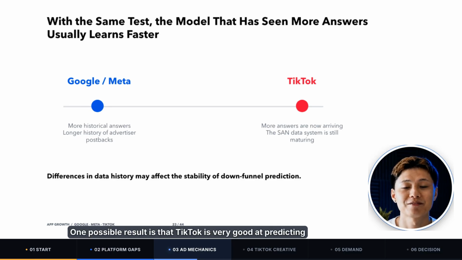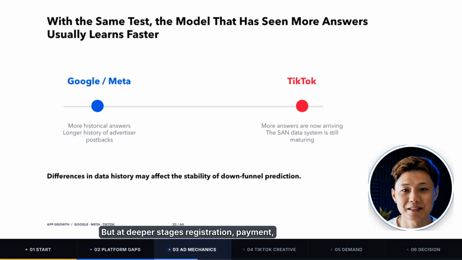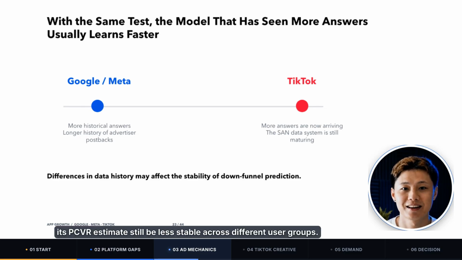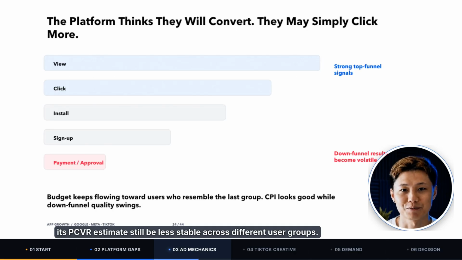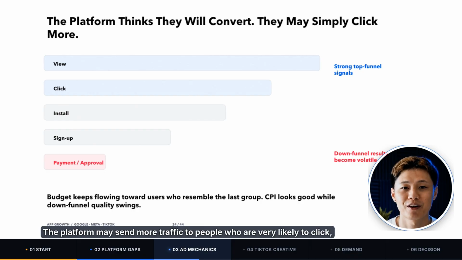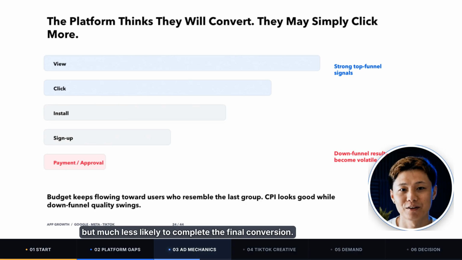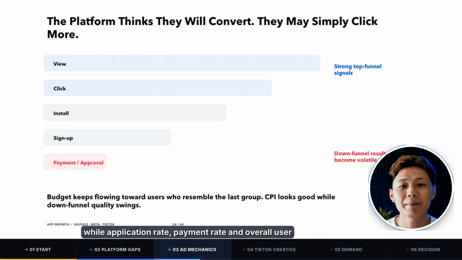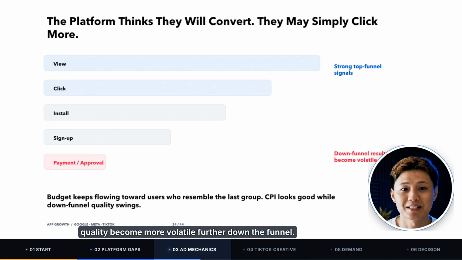One possible result is that TikTok is very good at predicting whether someone will watch a video to the end, like it, or click an ad. But at deeper stages, registration, payment, credit approval, or credit card application, its PCVR estimates may still be less stable across different user groups. When PCVR is not estimated accurately, ECPM can also become distorted. The platform may send more traffic to people who are very likely to click, but much less likely to complete the final conversion. That is why you may see CPI and registration costs look very good on TikTok, while application rate, payment rate, and overall user quality become more volatile further down the funnel. Of course, self-attribution is only one possible explanation.